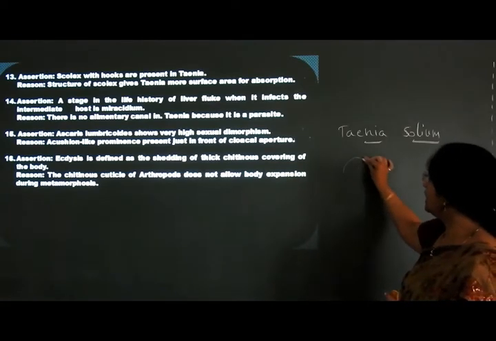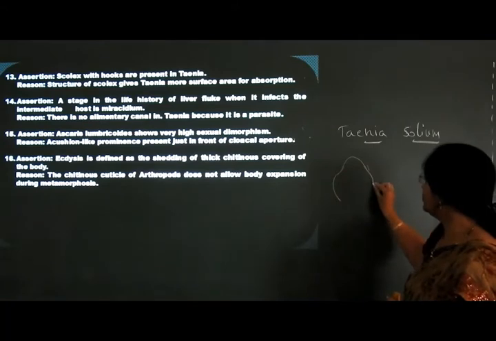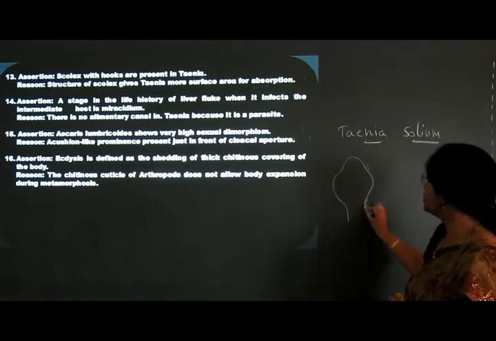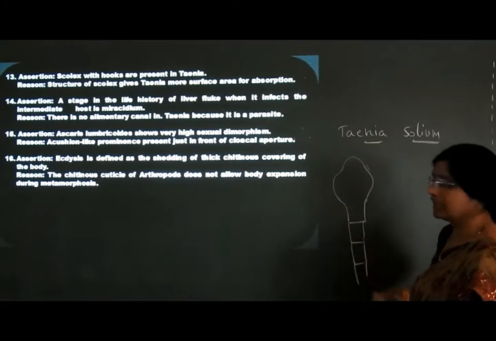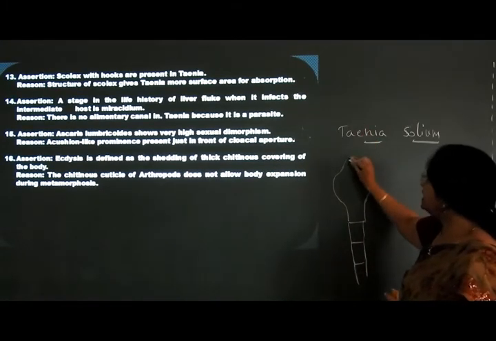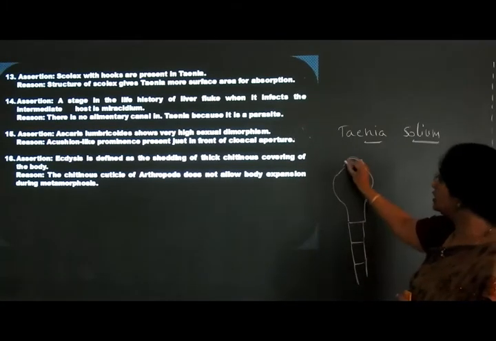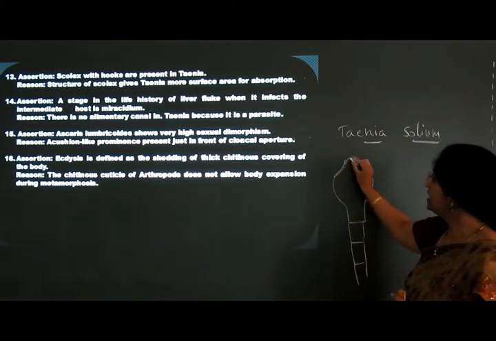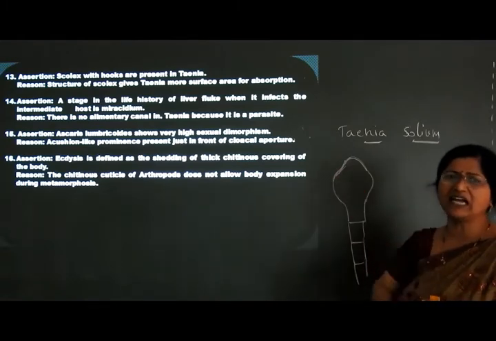Here it will have a head. Okay, this is the head. Then the neck region will be there and then the proglottids will be present. This is a very tiny head, only as tiny as a needle. You must have seen in the images we have already seen how it looks. The head will be very tiny.